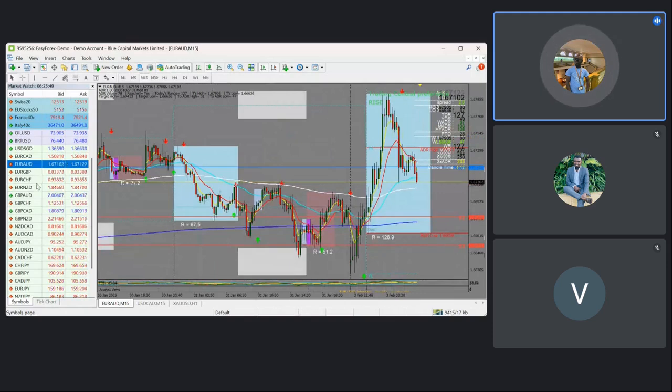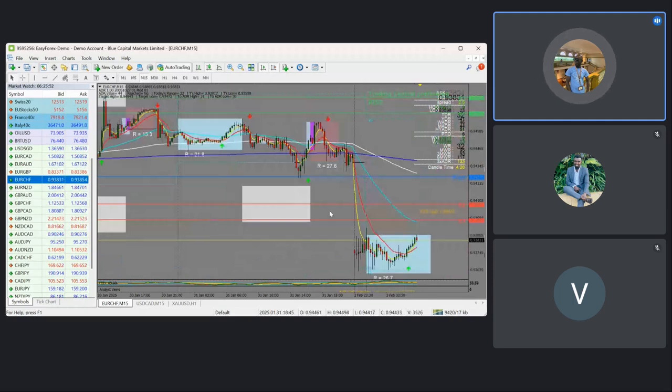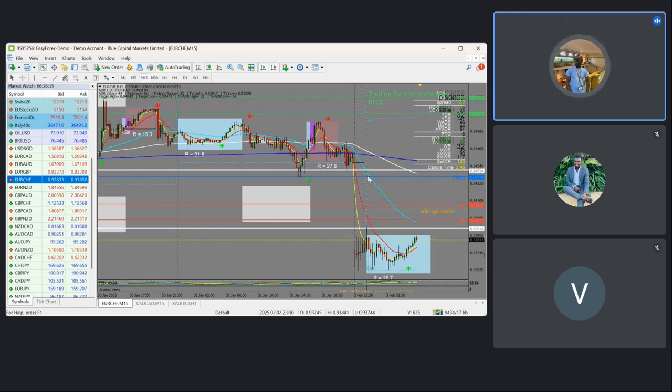Also looking at another euro pair, euro CHF. Looking at the euro CHF, we saw the market opening with a gap, and I can see the market is coming right here to the 50 EMA. I'll be interested for the market today to give us some pullback so that it can fill this opening gap on Monday. So be expecting this market to come and fill these gaps. That is it on euro CHF.